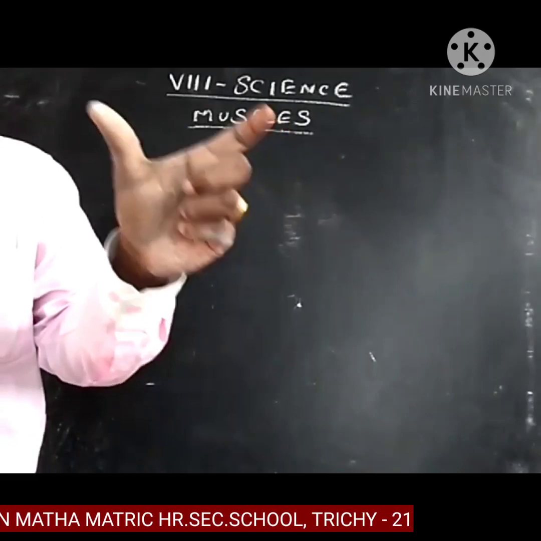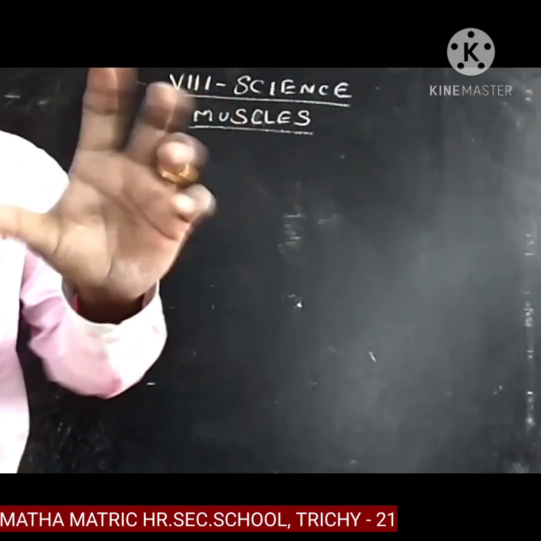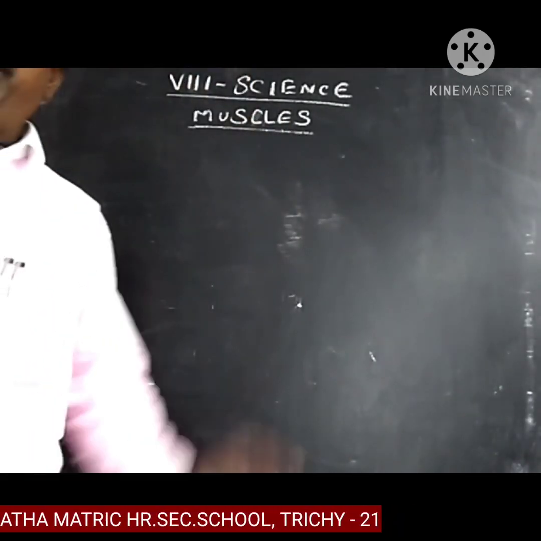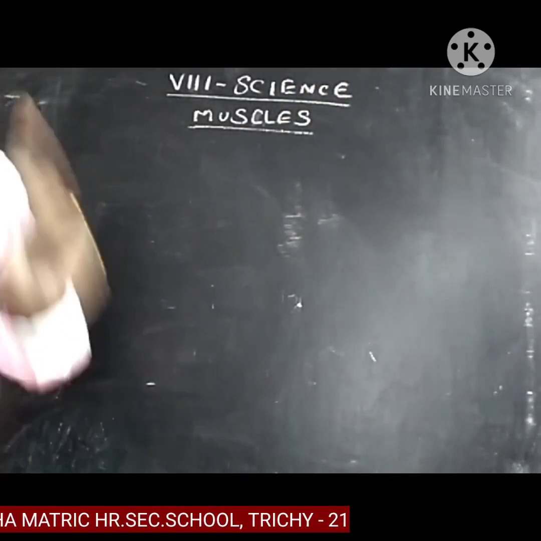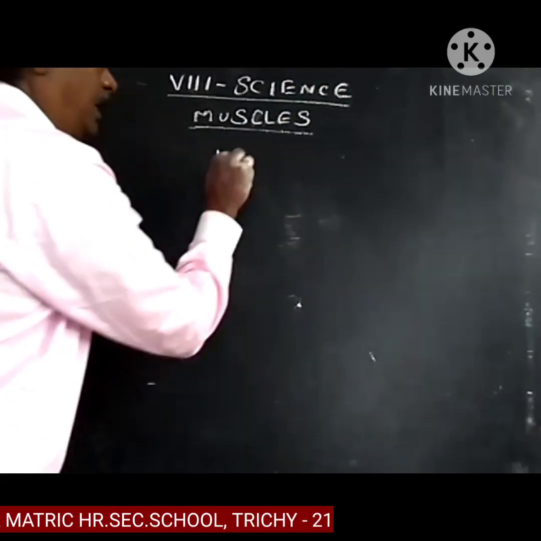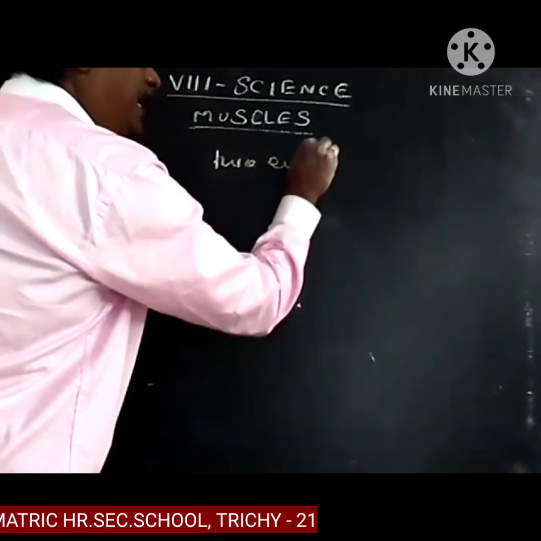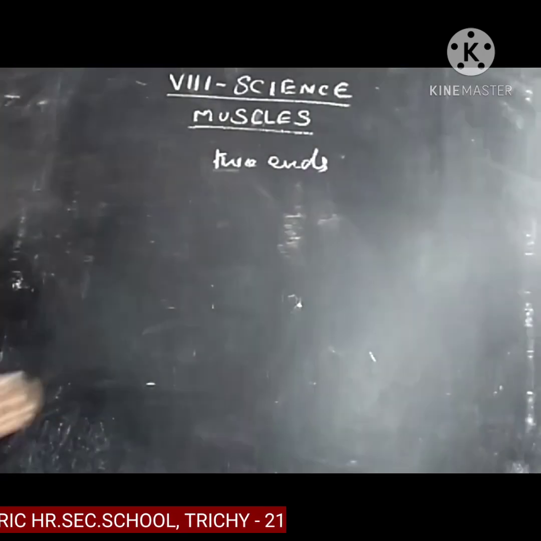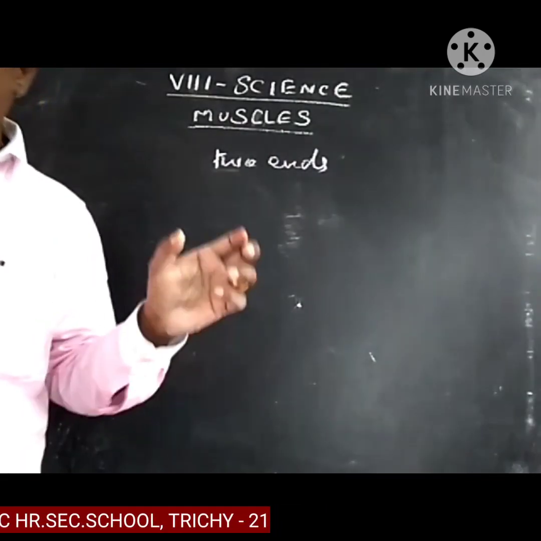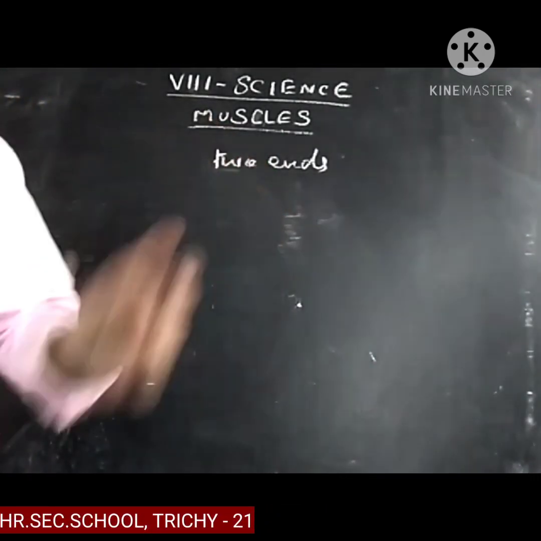Most muscles are a long bundle of contractile tissue. Each muscle consists of two ends.